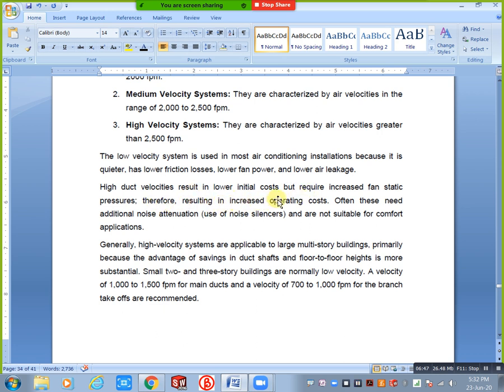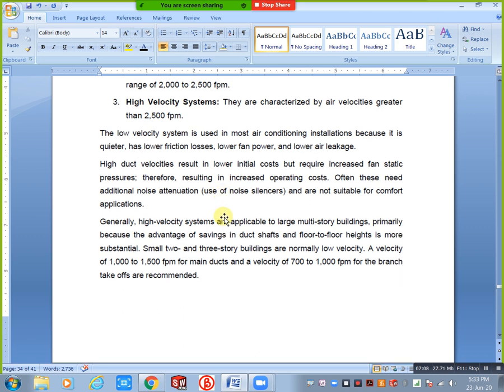At the same time we are using extra noise, okay. For noise reducing purposes we need to use extra items. For example, you can increase your acoustic lining also, insulation, you can use for noise reducing purposes, or otherwise you can use silencers also, that is based on your requirement. Next, generally high velocity systems are applicable to large multi-story buildings, you consider them as high rise buildings also.